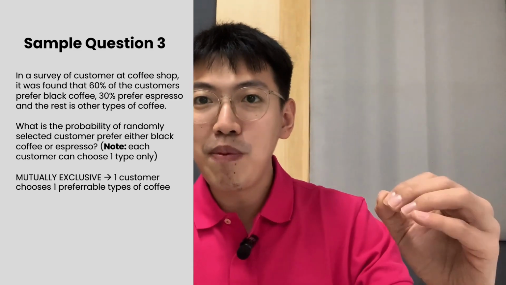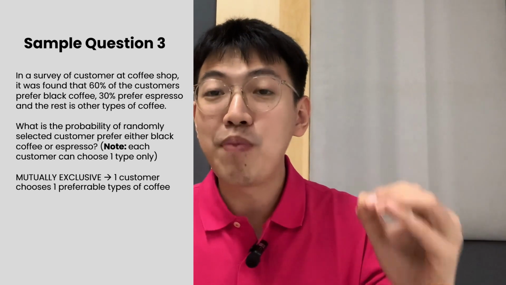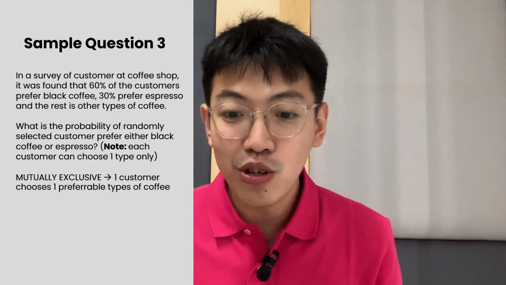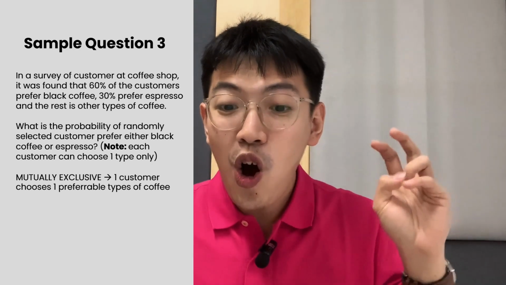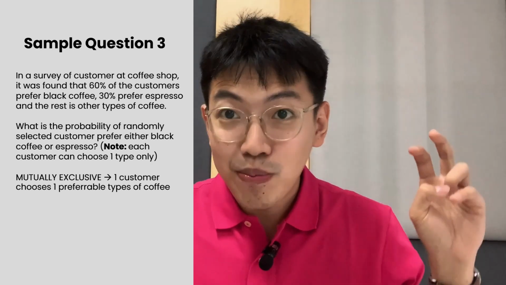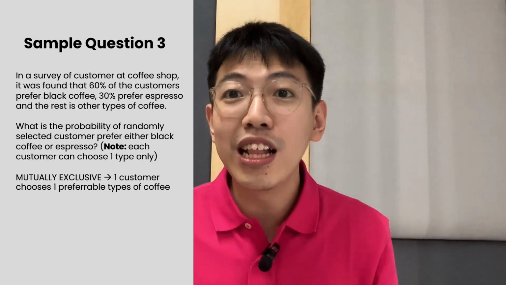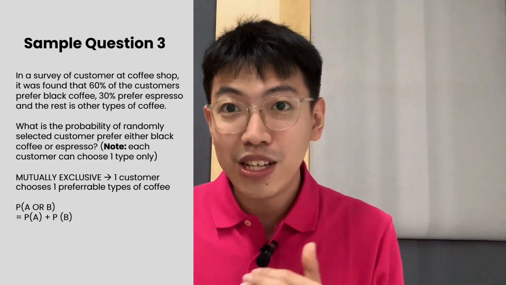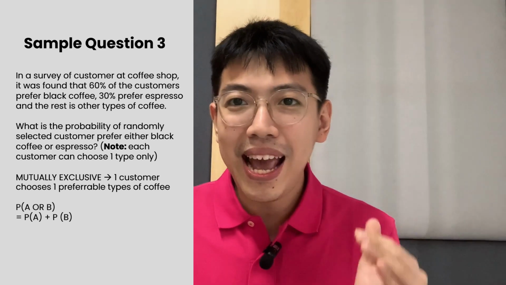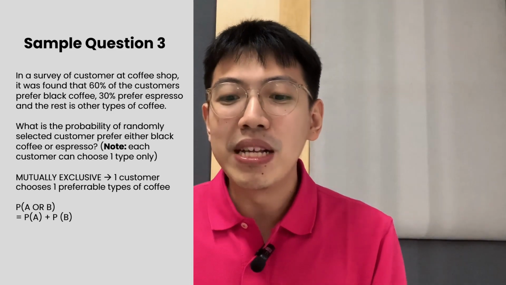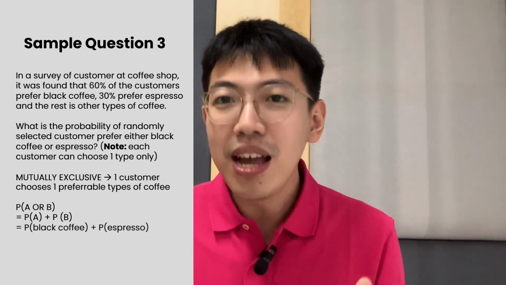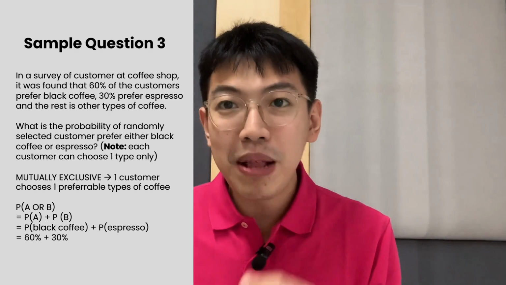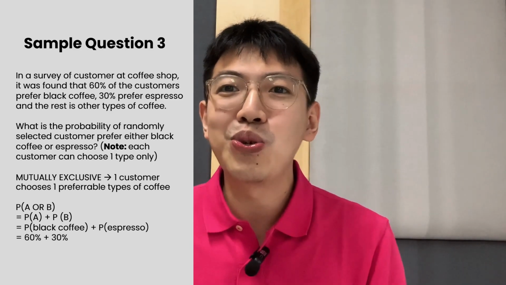So if the customer prefers black coffee, they will not prefer espresso or the other types of coffee. So this is mutually exclusive. Since the keyword here is black coffee or espresso, we use the general rule of addition. For mutually exclusive events, it is directly P(A) plus P(B). It means the probability of black coffee plus the probability of espresso. It is 60% plus 30%, which equals 90%.